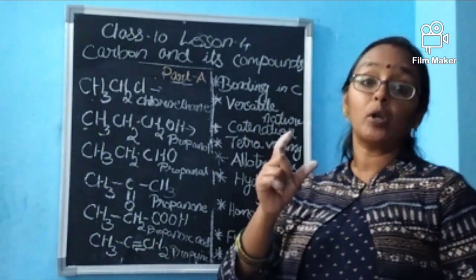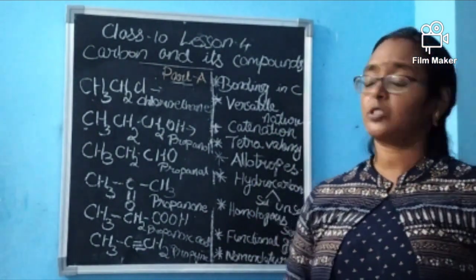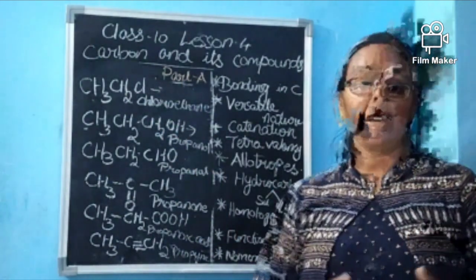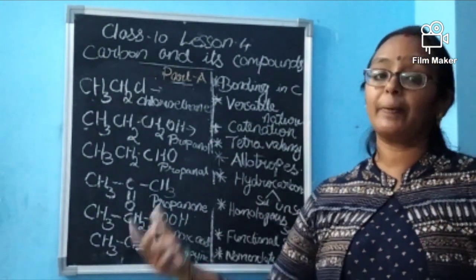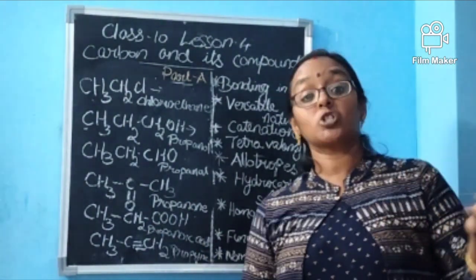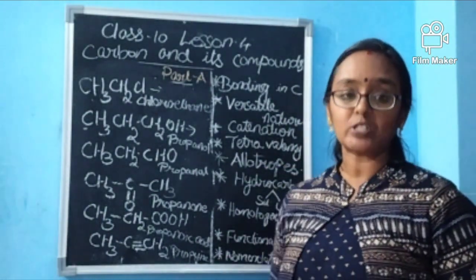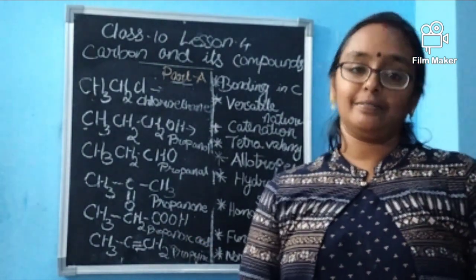That is called the homologous series. Then the functional groups: aldehyde group, alcoholic group, keto group. All these are present along with the carbon atom, and when joined, they show different chemical properties. And the last one was nomenclature, which we have done. Now Part A is completed.